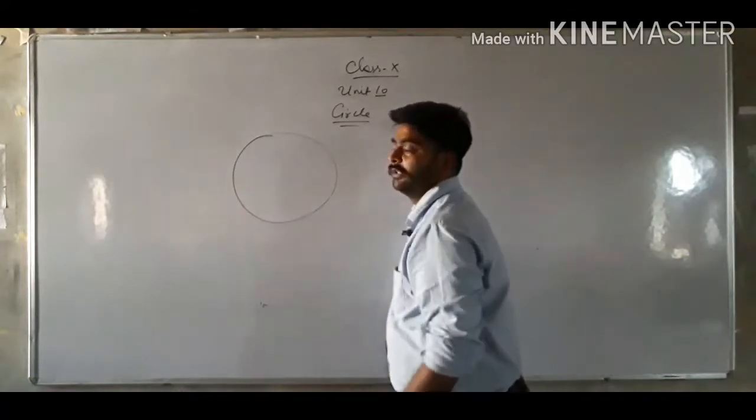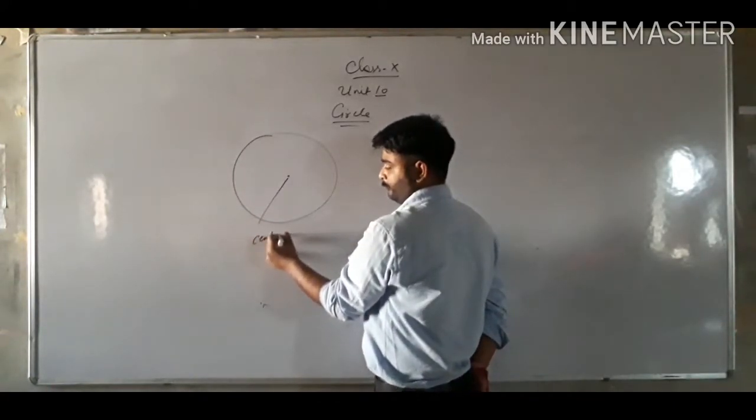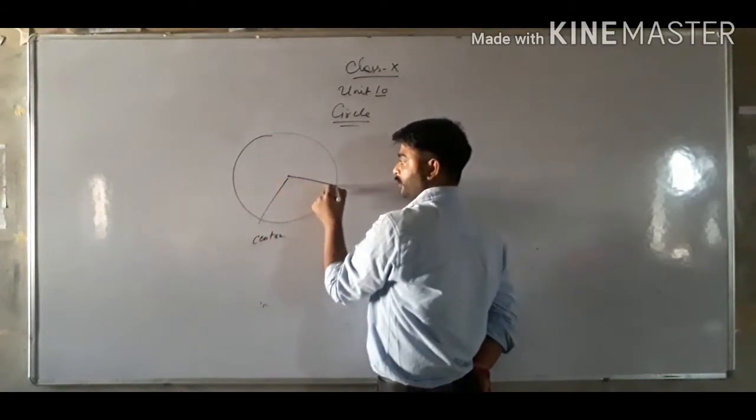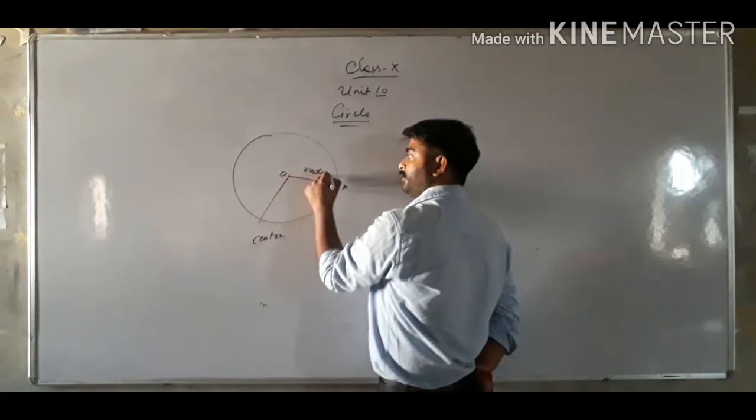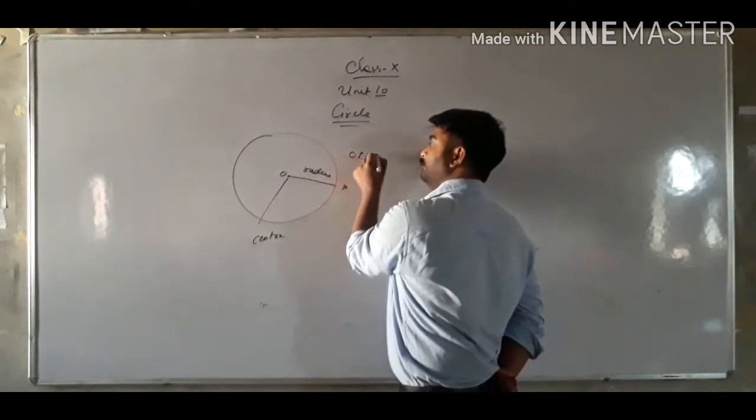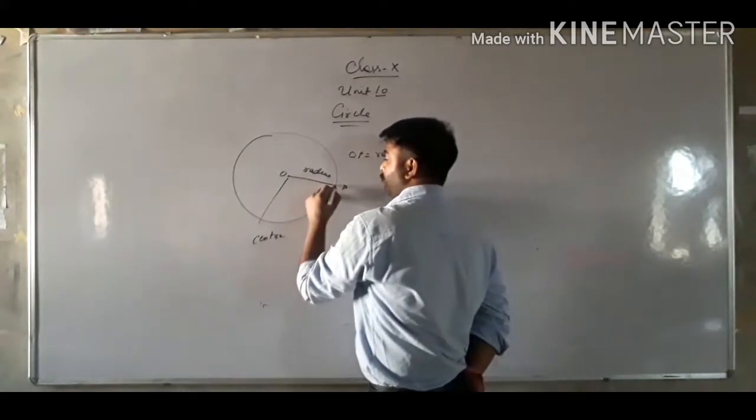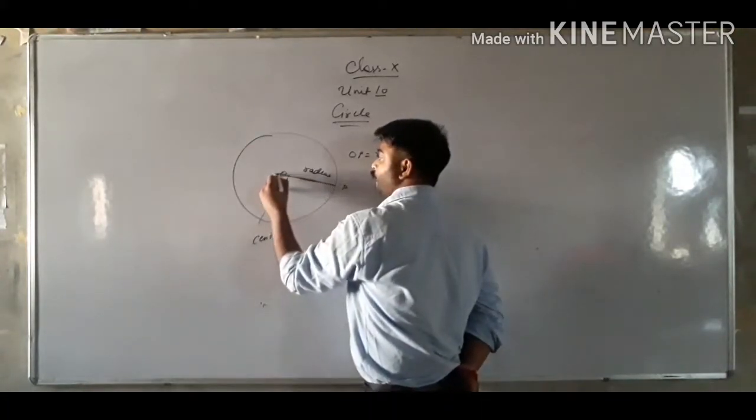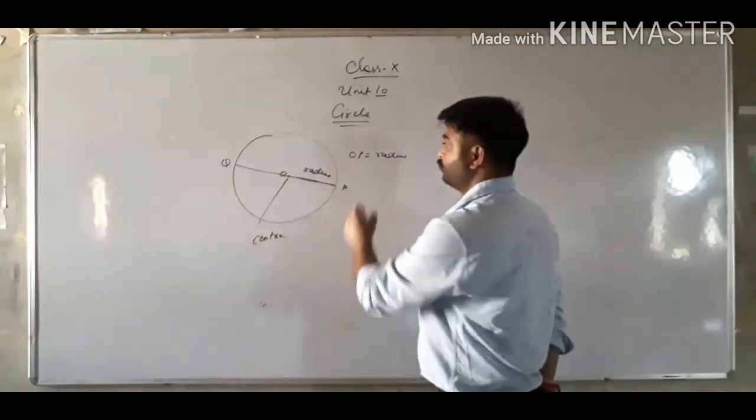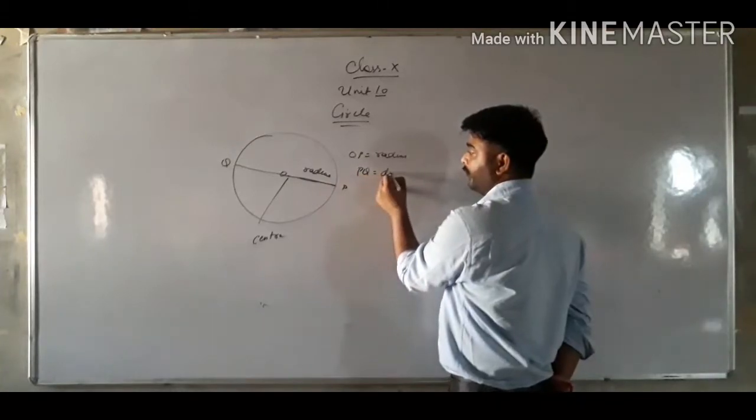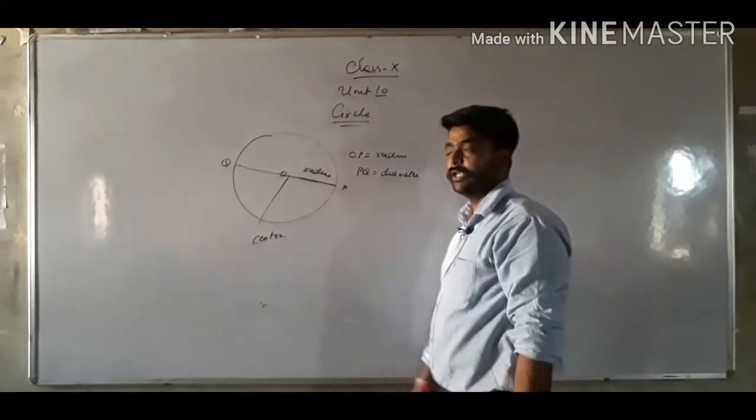This is your circle, this is the center. The distance from the center to the circle is the radius, so OP equals the radius. When a line from the point P passes through O and goes to the circle, that PQ is known as the diameter.